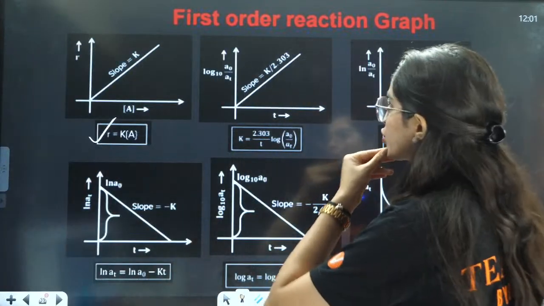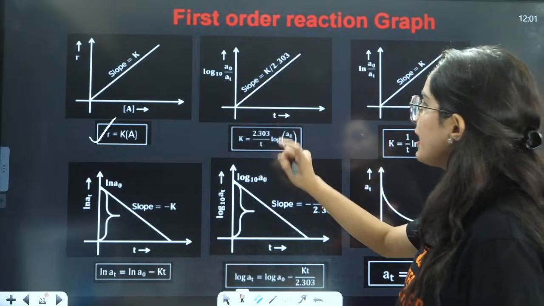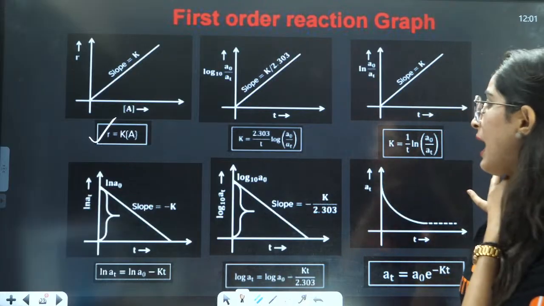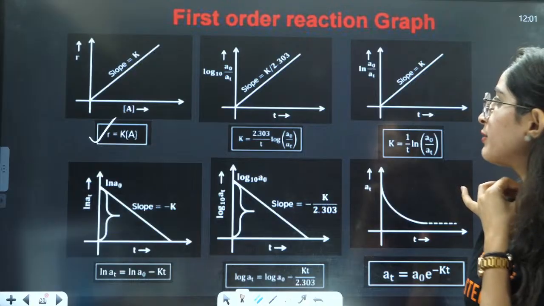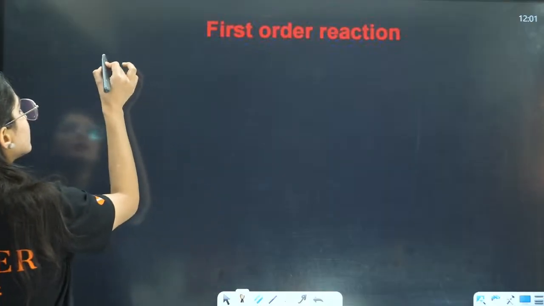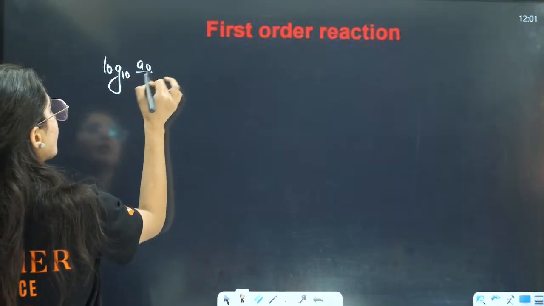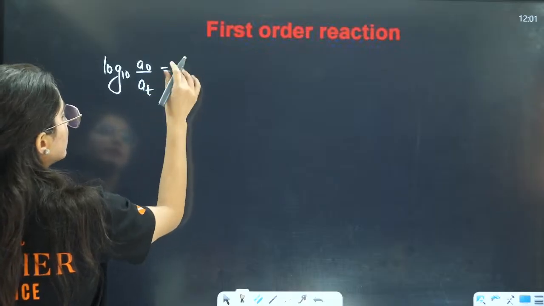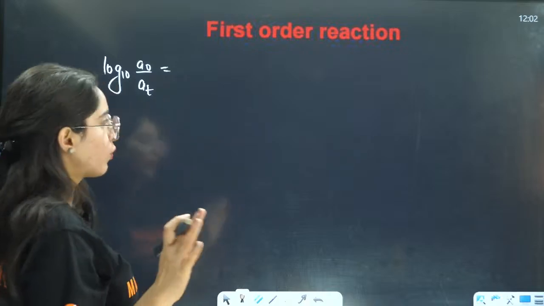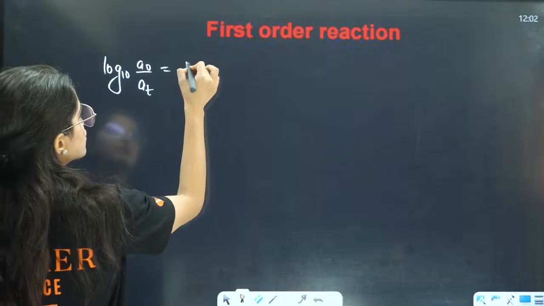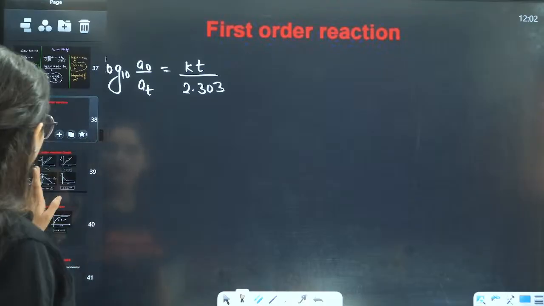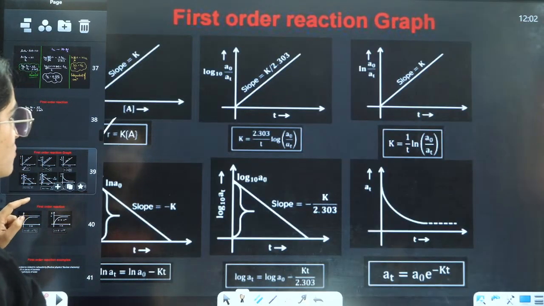Second is, they are asking you to draw a graph between log base 10 A naught by AT and T, right? From this we have this particular formula, that is log base 10 A naught by A, or AT, is equals to KT divided by 2.303. And they are asking you for A naught on this only, right?